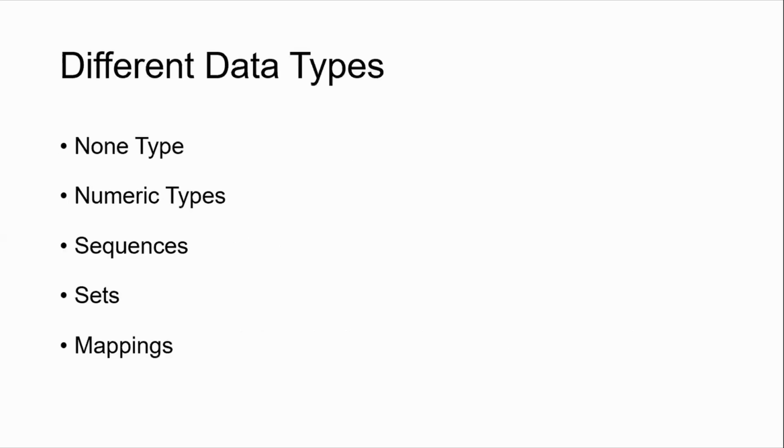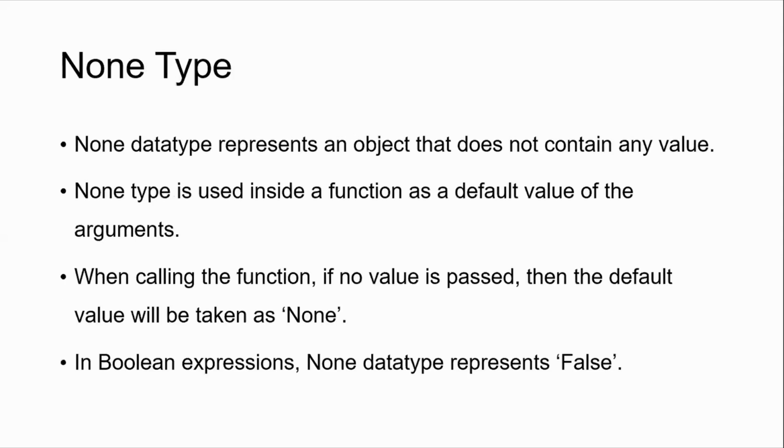In Python, data types are organized mainly into 5 types, starting with the none type. This is an object that does not contain any value. Second are numeric types, starting with integers, floating point numbers, and complex type. Third is a very important type, that is sequences. As the name itself says, this type can hold a sequence of other data types. For example, string is a sequence of characters, bytes is a sequence of bytes, then list, tuple, and range, which can be used in looping statements. And the last two types are sets, which do not allow duplicates, and mappings, which can be used to map and reduce.